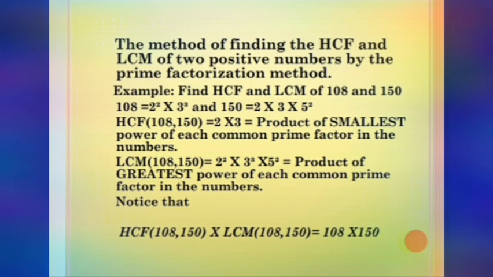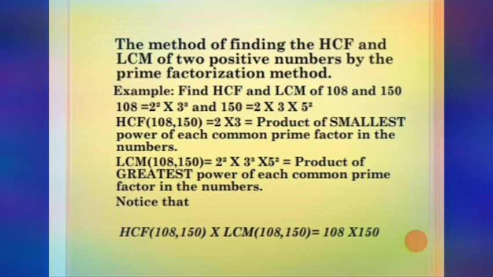108, what is the last digit? 8. So let us divide by 2. We will get 54. 54 is again an even number ending with 4, so let us divide by 2, and you will get 27. 2 plus 7 is 9, so it is divisible by 3. Let us divide by 3, you will get 9. 9 is very much divisible by 3, so 3 threes are 9. So 108 can be represented as 2 into 2 into 3 into 3 into 3.